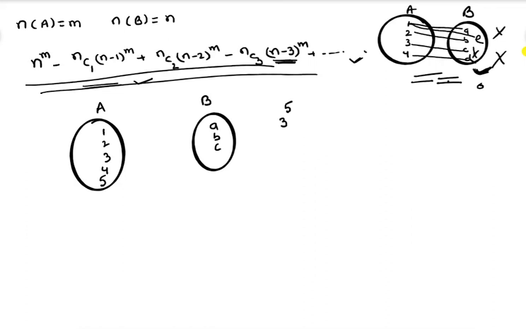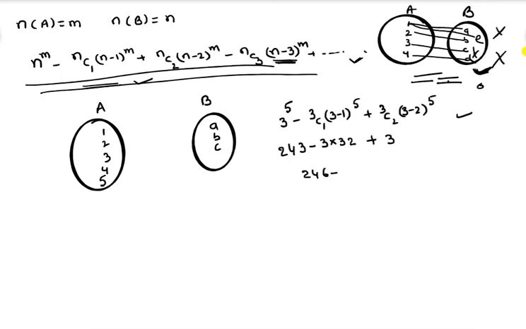We can do it like this: 3^5 − 3C1 (3−1)^5 + 3C2 (3−2)^5. So 3^5 is 243, minus 3 into 2^5, which is 32, plus again this value is 3. So we get 246 minus 96, that is 150 onto functions.